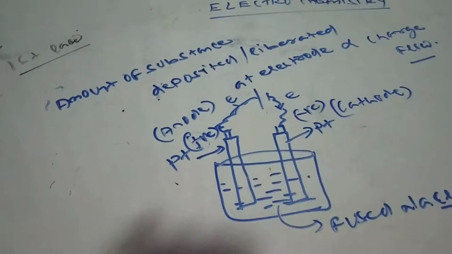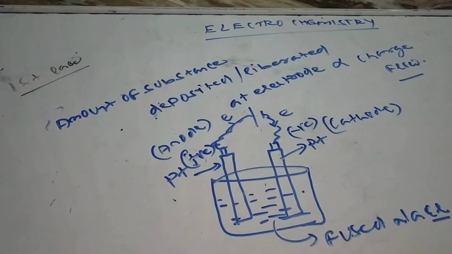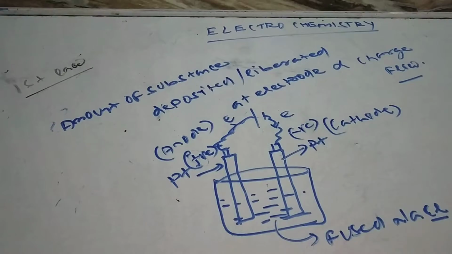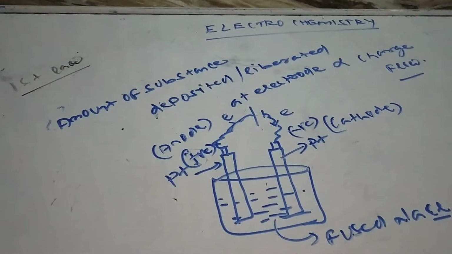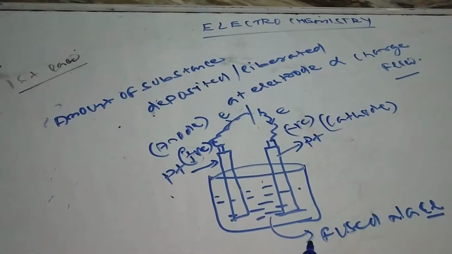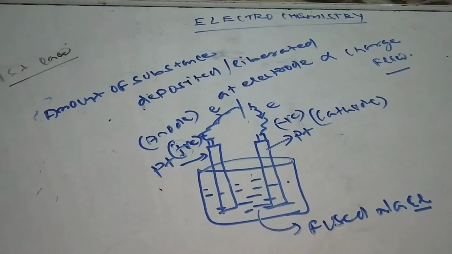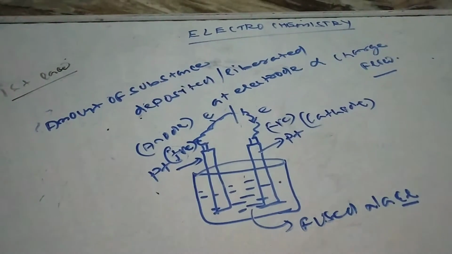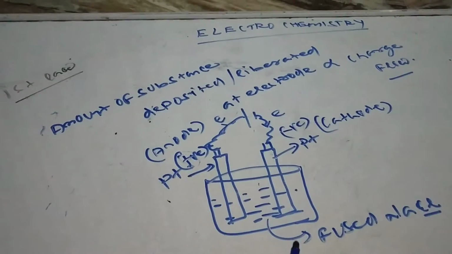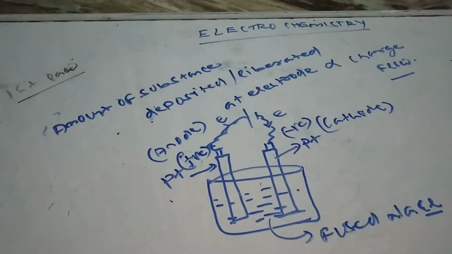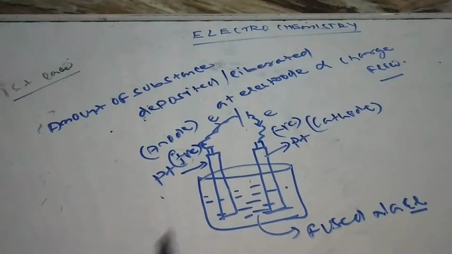Already I told that cathode means the electrode at which reduction takes place, and anode means the electrode at which oxidation takes place. And what is the difference between electrolytic and electrochemical cell? Already we have discussed this part also. I told that here anode is positive and cathode is negative, but in electrochemical cell it is just the opposite. Anode is negative and cathode is positive in electrochemical cell, and the reason I have already discussed in the electrochemical cell part.